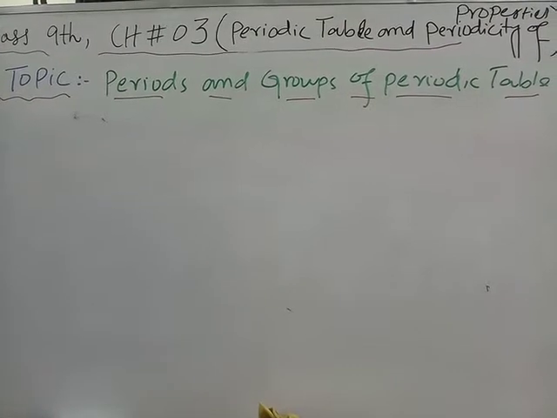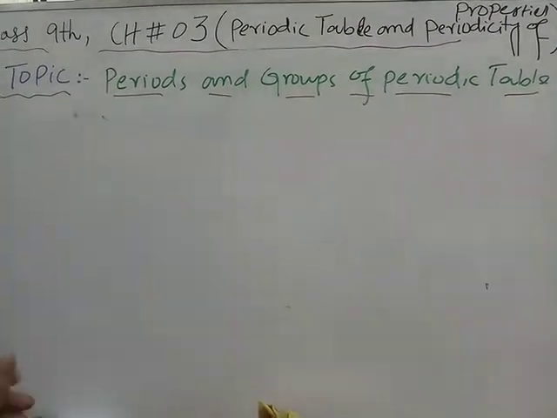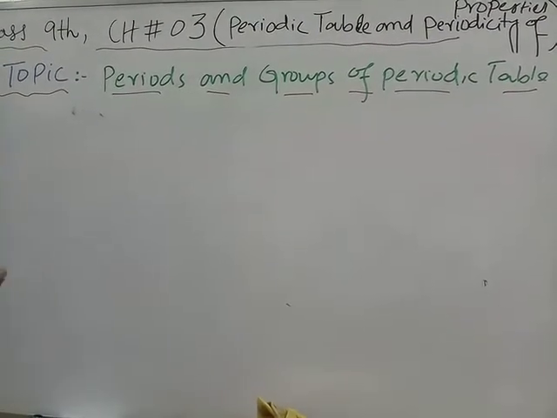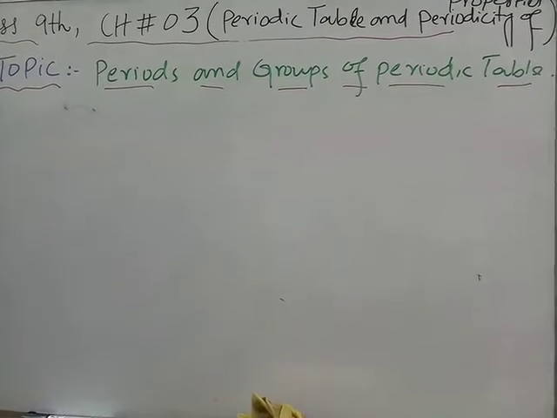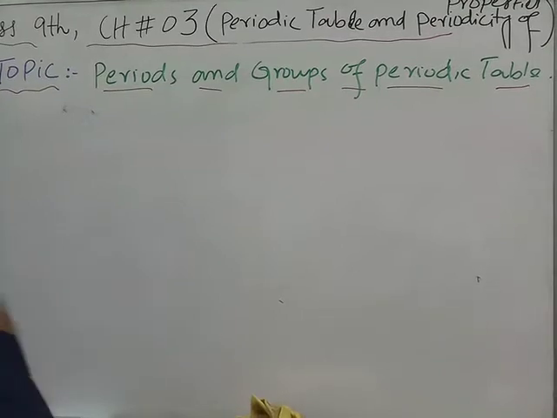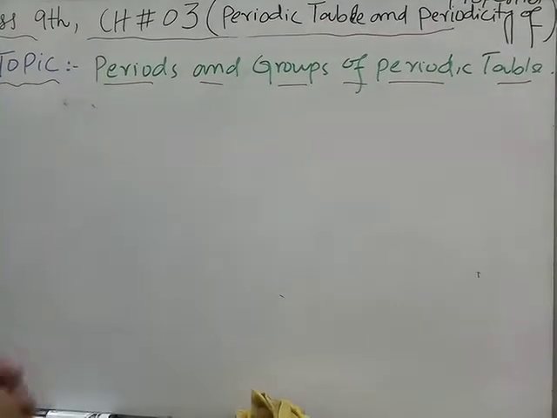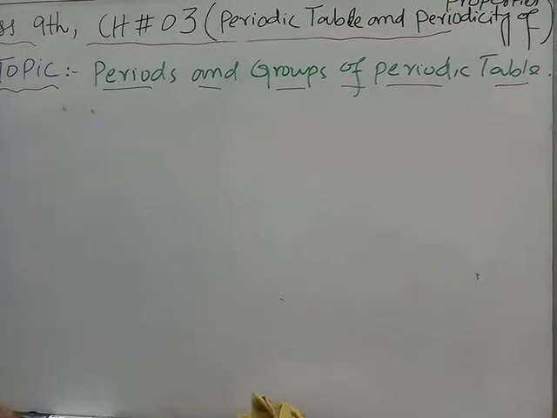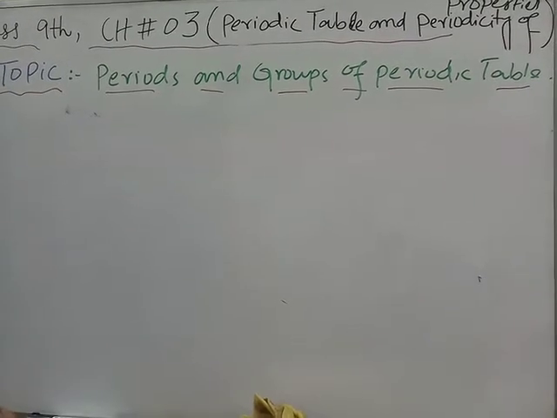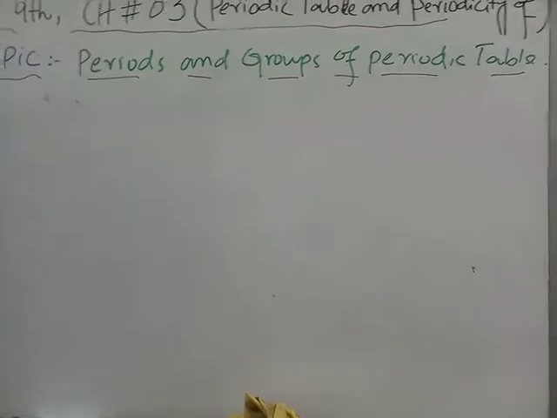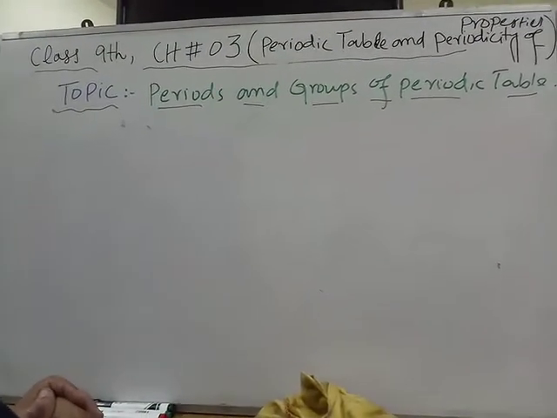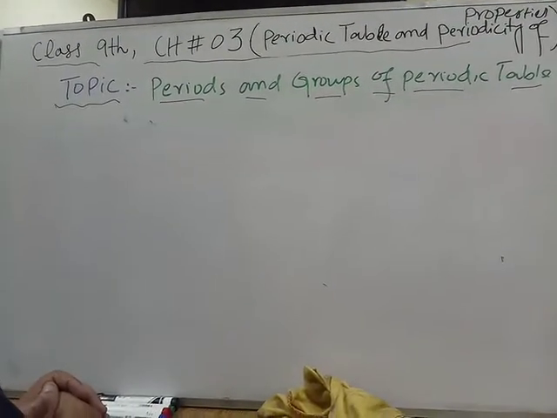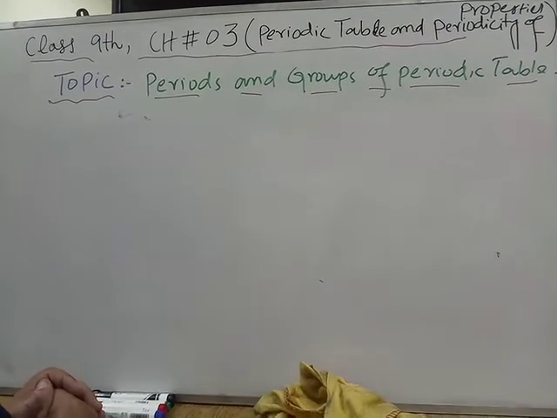We have discussed that the periodic table is a table obtained by the systematic arrangement of elements into groups and periods, or groups and subgroups. The basis of classification of elements is atomic number, and the modern periodic table has been constructed on the basis of increasing order of atomic number.